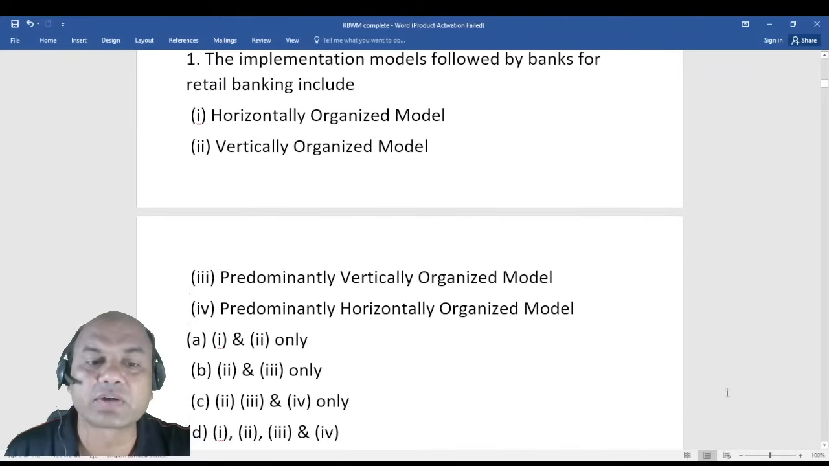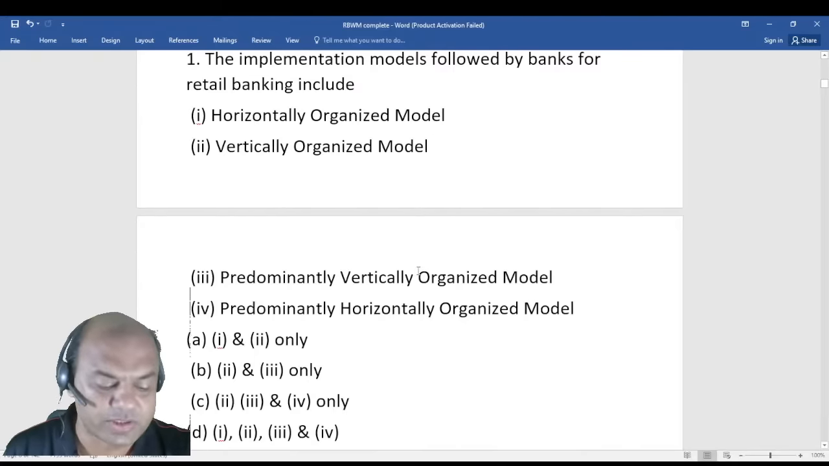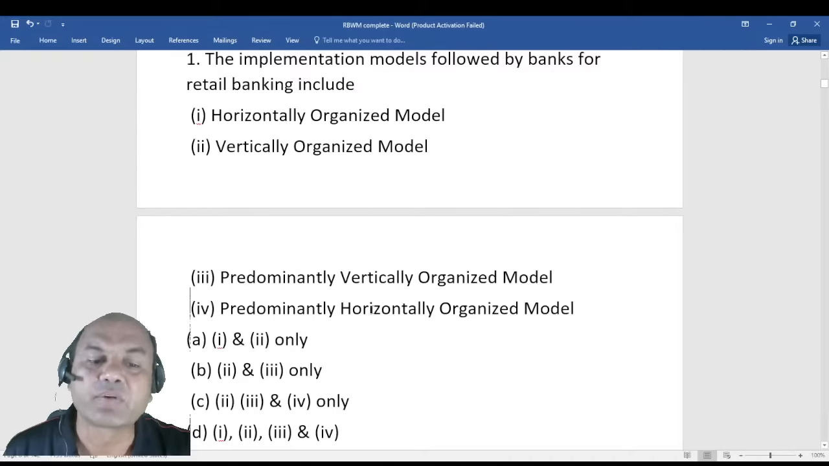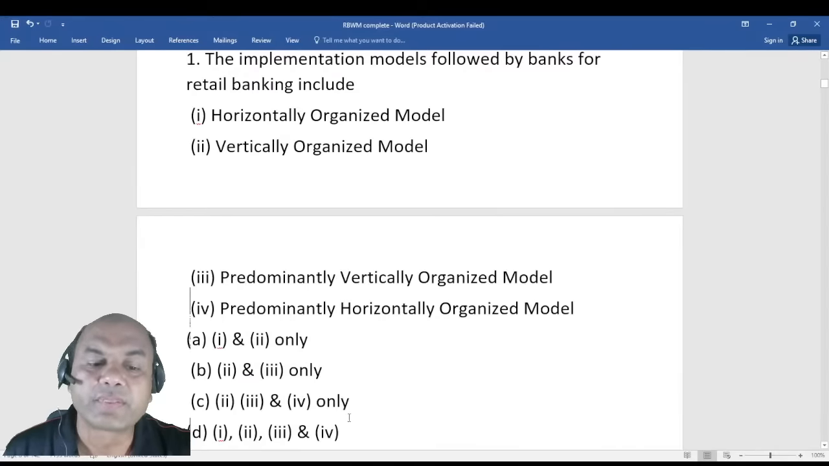So what is the answer over here? Let's see this. The implementation model followed by banks for retail banking include horizontally organized model, vertically organized model, predominantly vertically organized model, predominantly horizontally organized model. So answer is what? A: 1 and 2, B: 2 and 3, C: 2, 3 and 4, and D: 1, 2, 3, 4. Answer is all. Agreed. Answer is D over here.